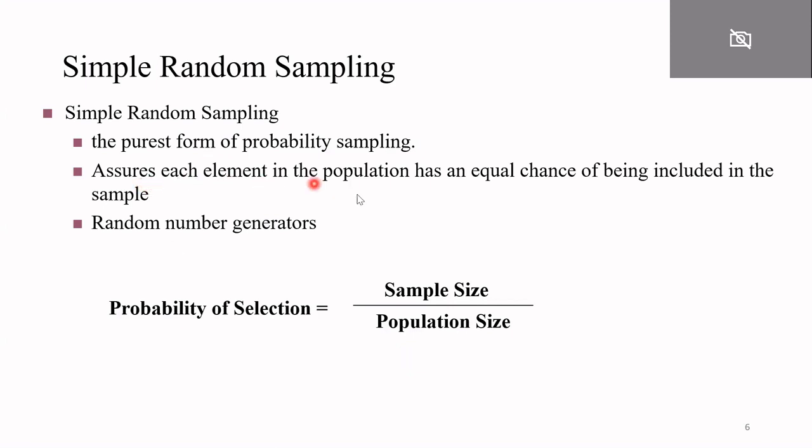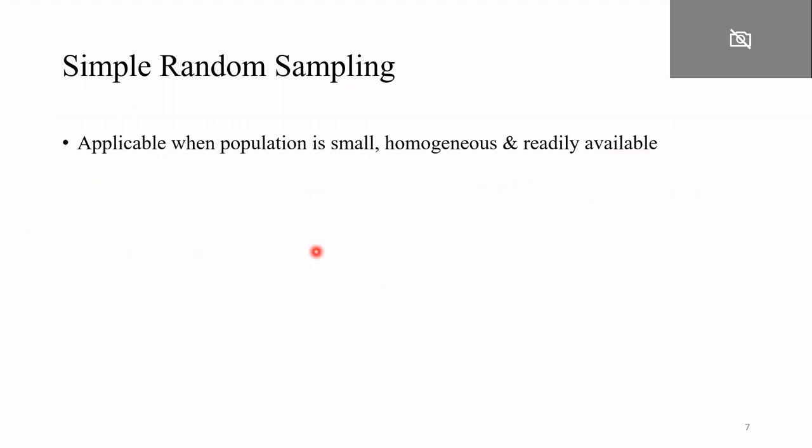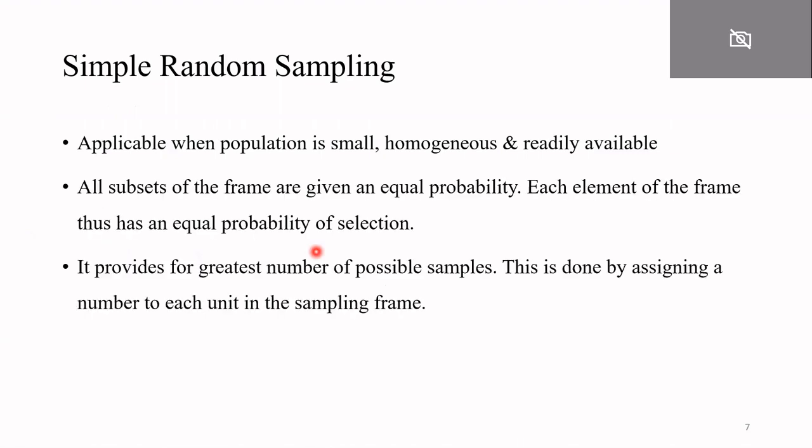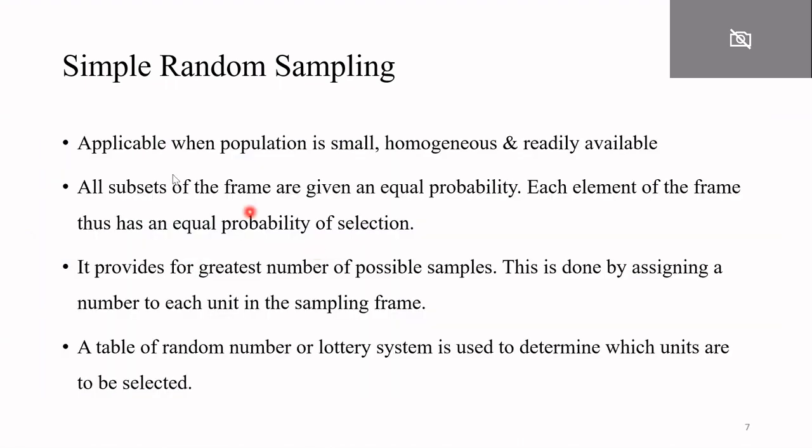Simple random sampling assures each element in the population has an equal chance of being included in the sample. As we have already discussed, random number generators mean you are randomly selecting different elements from the population. Simple random sampling is applicable when the population is small, homogeneous, and readily available.